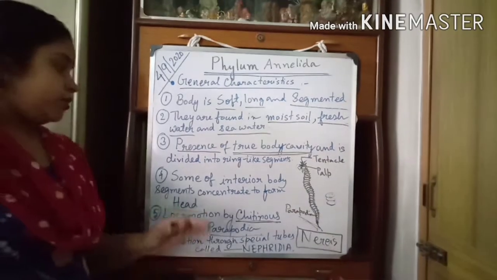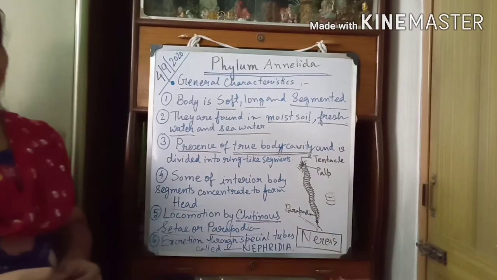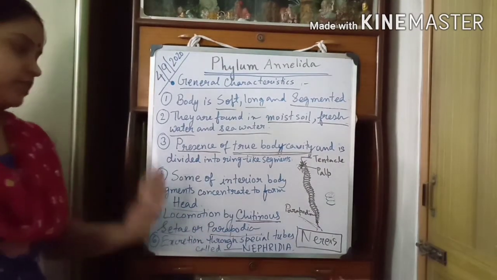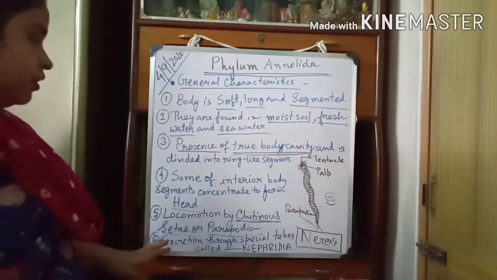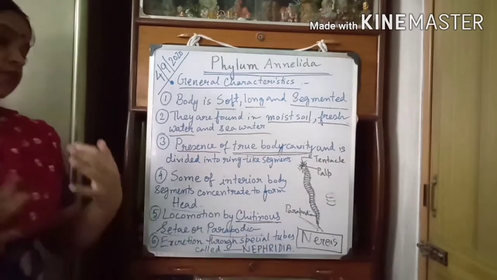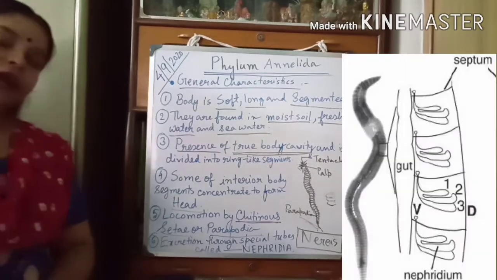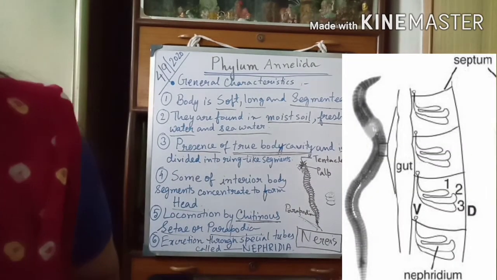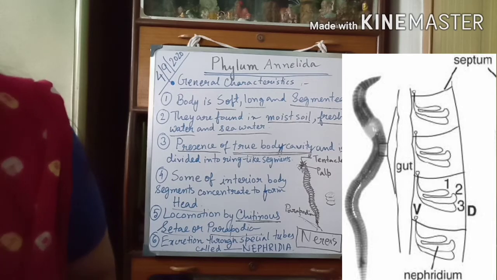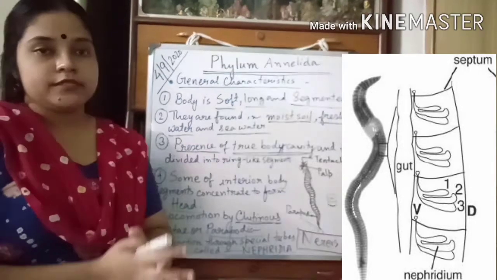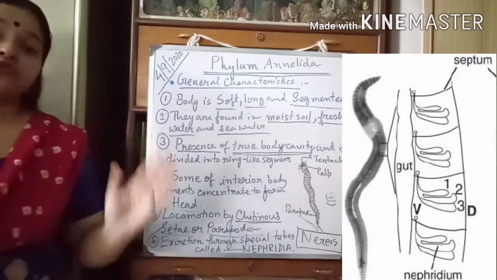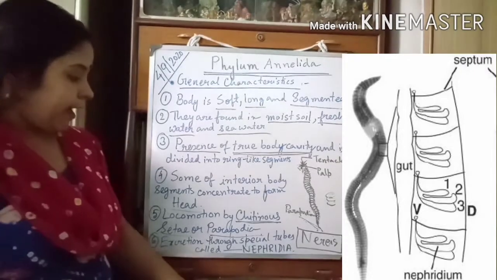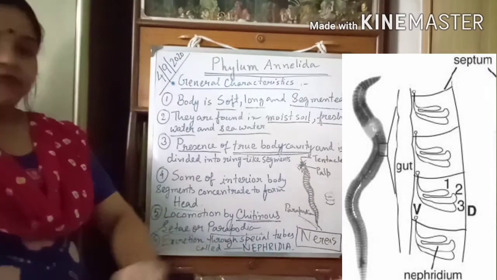Okay, so their locomotory organ is chitinous seta or parapodia. Excretion is through some special tubes, and they are called nephridia. So in annelids, excretion takes place through some special tubes called nephridia.